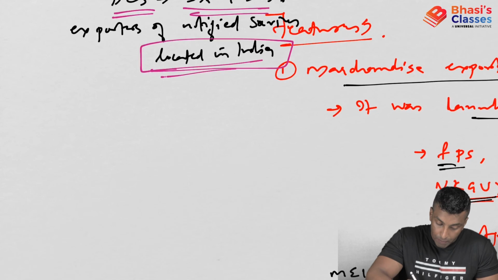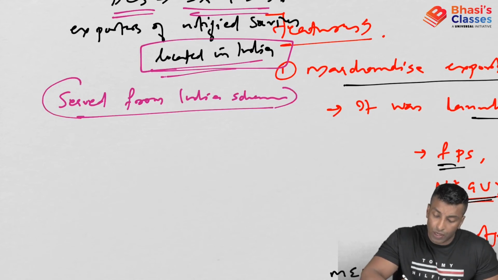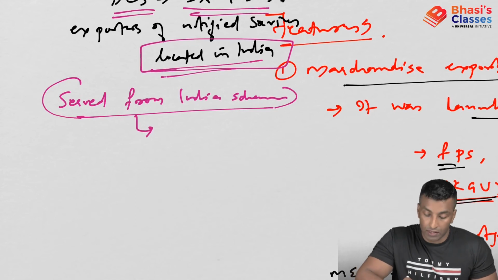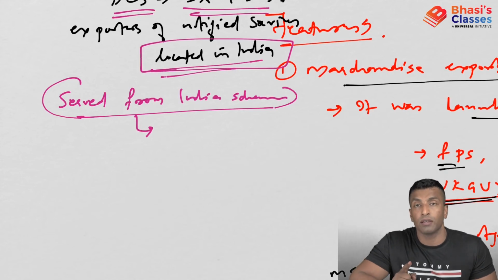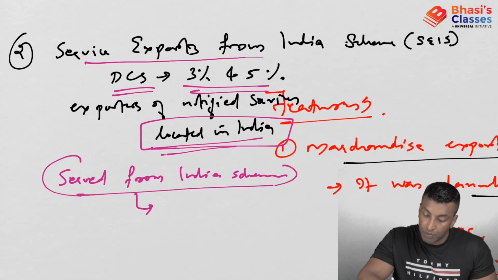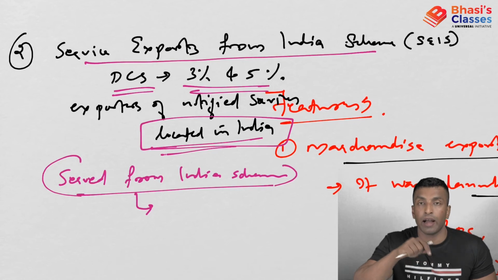Now here it actually replaced the Served from India Scheme. Under the Served from India Scheme, only for Indian service providers this DCS was given. But under the Service Exports from India Scheme, even a foreign company which is located in India, if they are exporting, they also get the DCS.